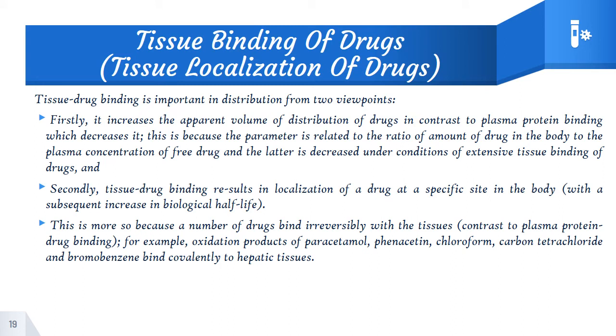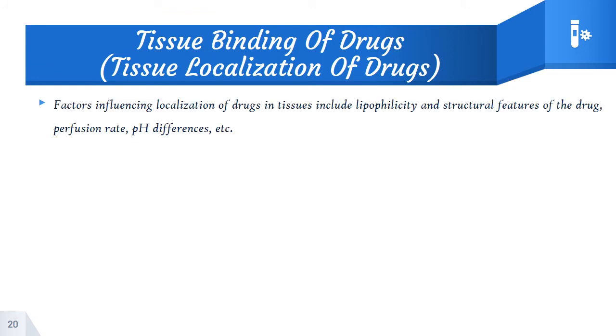So there are some conditions where a number of drugs bind irreversibly with the tissues, in contrast to plasma protein binding, which is reversible. Examples are the oxidation products of paracetamol, phenacetin, chloroform, carbon tetrachloride, and bromobenzene, which bind covalently to hepatic tissues. Factors influencing the localization of drug in tissue include lipophilicity and structural features of the drug, perfusion rate, pH differences, etc.